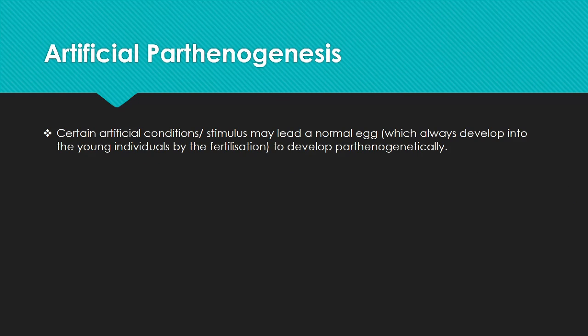Another one is the artificial parthenogenesis. It occurs under certain conditions or stimulus that may lead a normal egg, which always develops into the young individual by fertilization, to develop parthenogenetically into the embryo. So you are talking about a normal egg which develops through fertilization only.